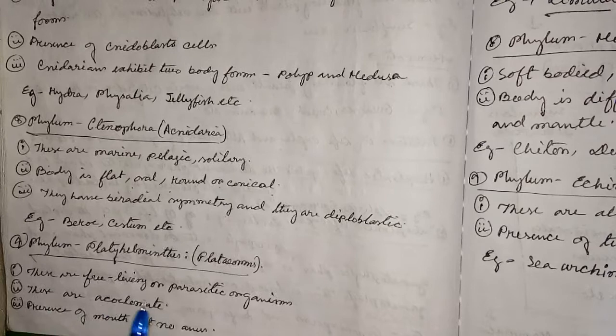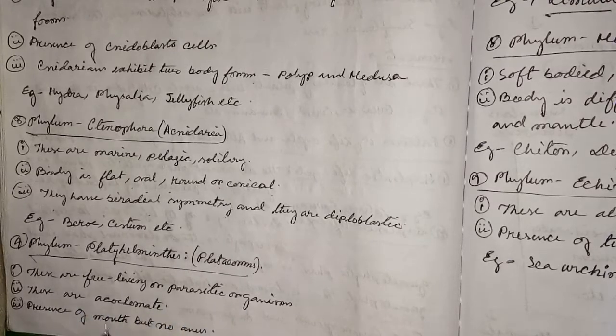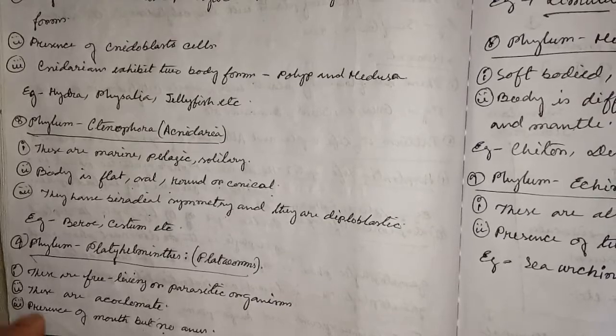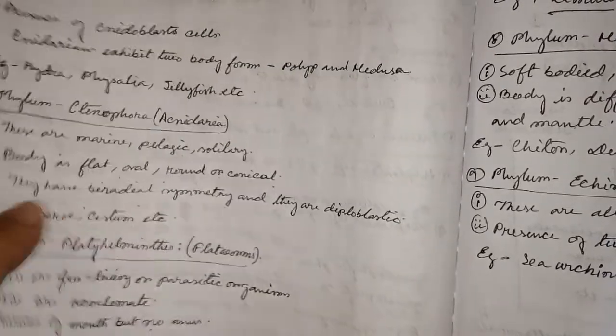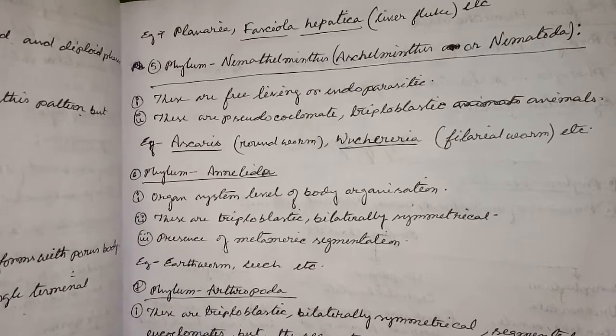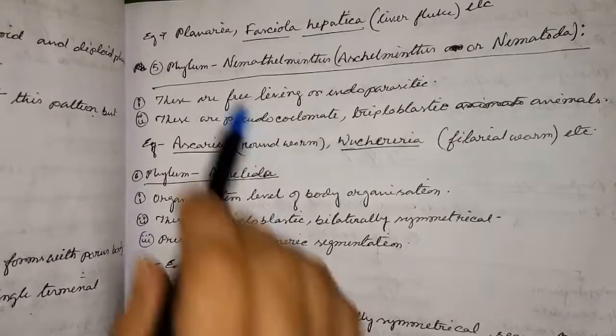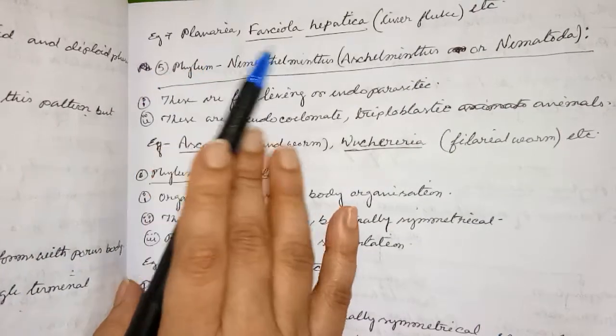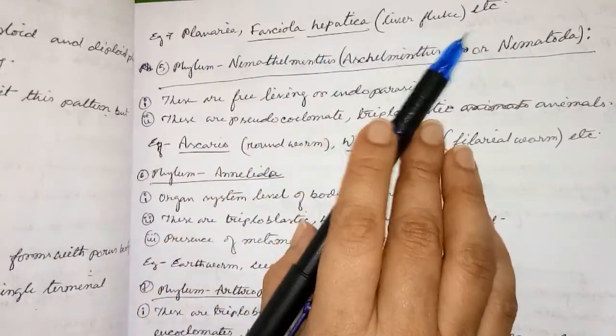Next, phylum Platyhelminthes or flatworms. These are free living or parasitic organisms. These are acoelomate. Presence of mouth but no anus. The examples of Platyhelminthes are Planaria, Fasciola hepatica, that means liver fluke, etc.